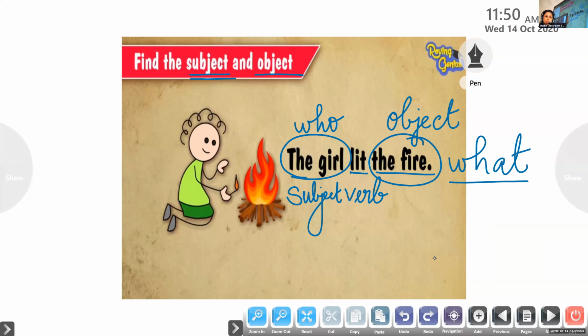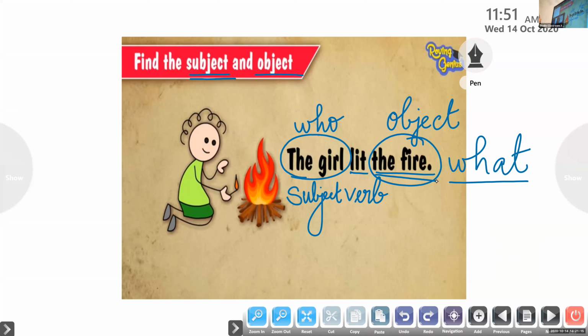After finding out the verb, ask a question who has done the action. You will get the answer, and that is the subject of the sentence. Then again, ask a question what. You'll get the answer, and that is the object of the sentence. In certain contexts, you have to ask a question whom, and that will be the object of the sentence.